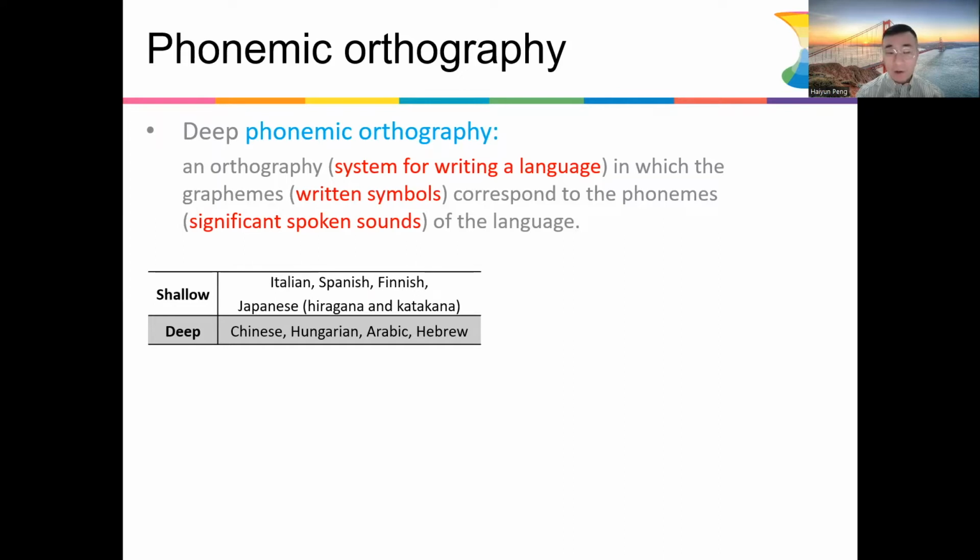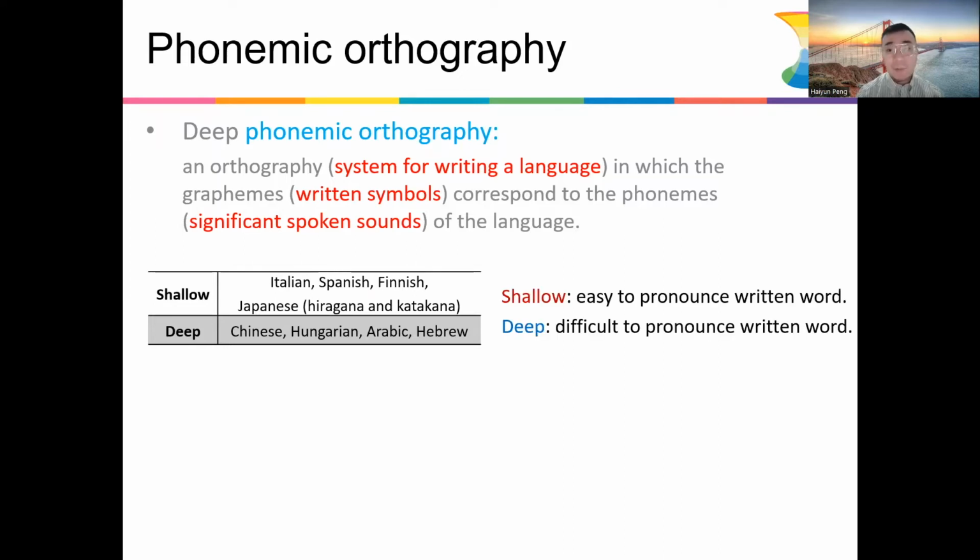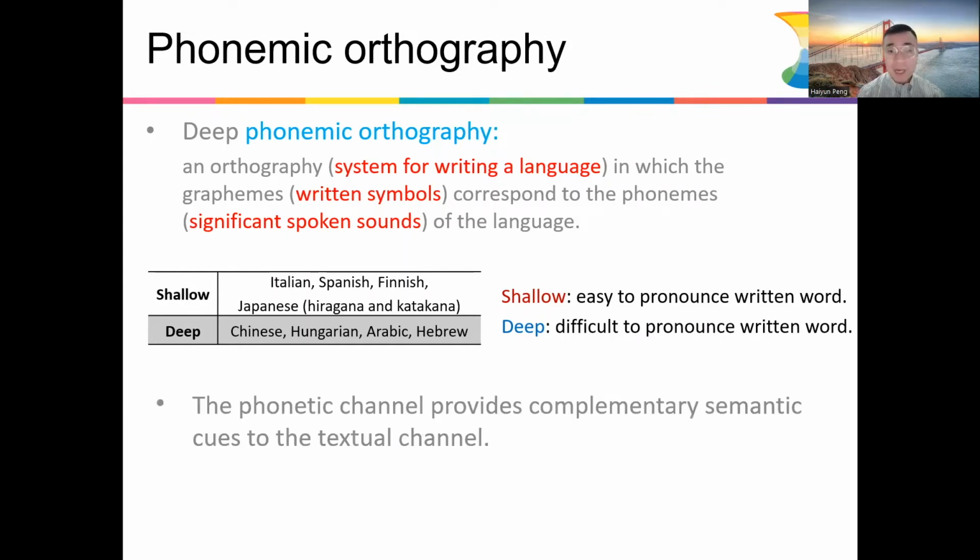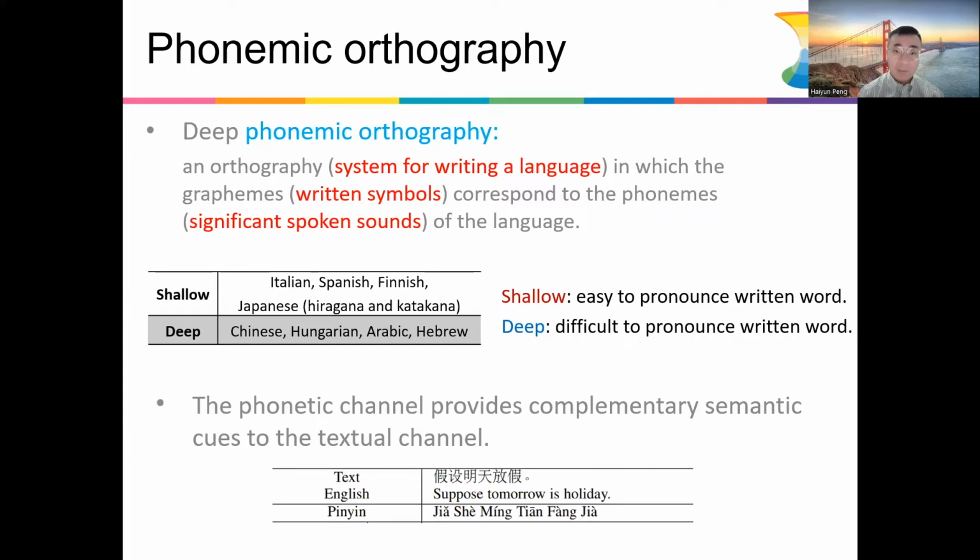If you know any of these languages, shallow means it is very easy to pronounce a word based on how it is written, even if you don't know how to pronounce it. But deep means it is very difficult to pronounce given the written words. And this phonetic channel provides complementary semantic cues to the textual channel. Here is one example shown.